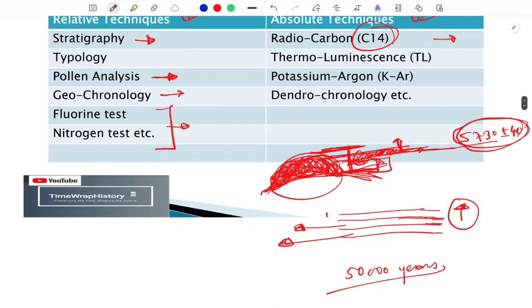Later on, the potassium argon method is also important for determining the age of rocks. Basically, you can also identify whether it is a volcanic rock or not, or the type of rock it is. You might be wondering why we consider determining the age of rock in history.